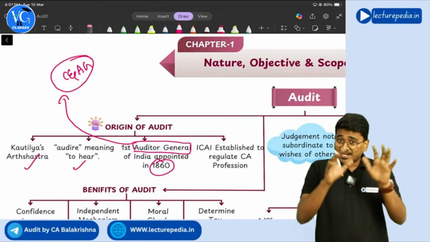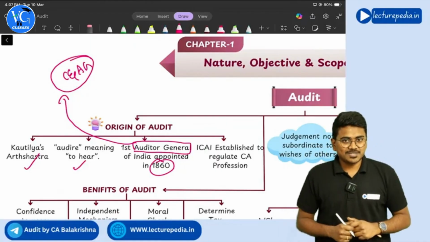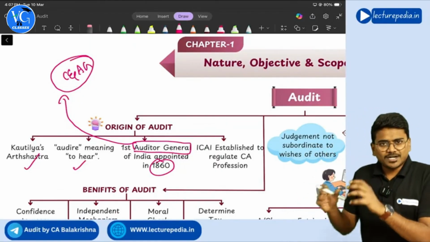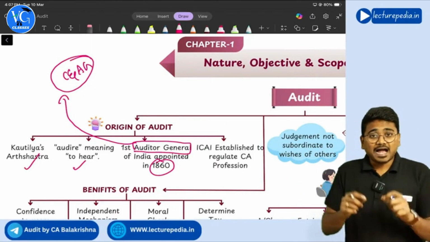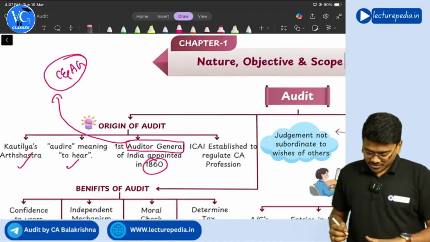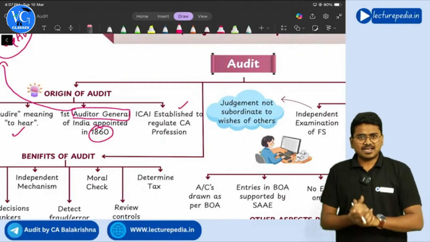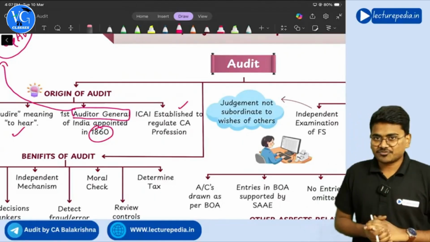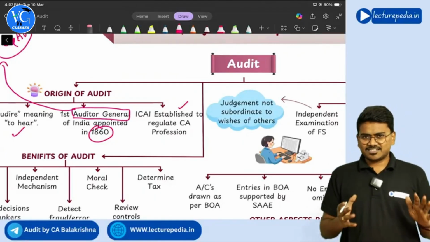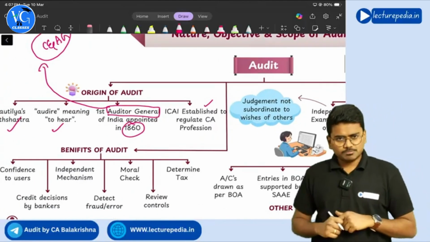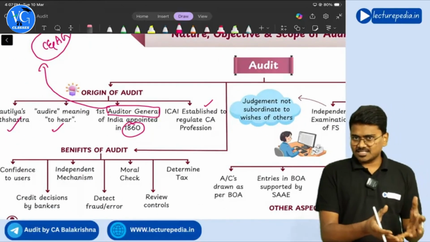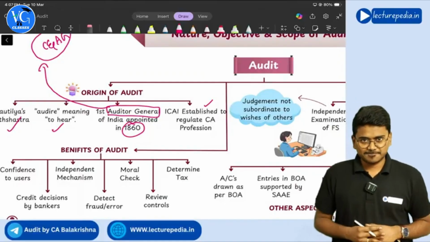And to regulate this profession of chartered accountants, a separate authority body by name ICAI, Institute of Chartered Accountants of India, has been established. The purpose of this ICAI is to regulate the profession of chartered accountants, right? So this is basic intro about audit that you will find even in your book also. Same thing you will find.